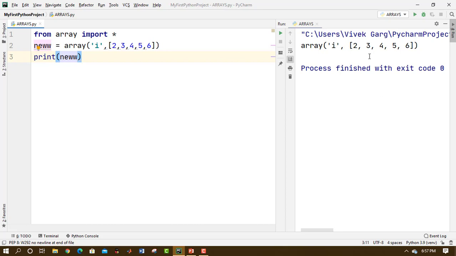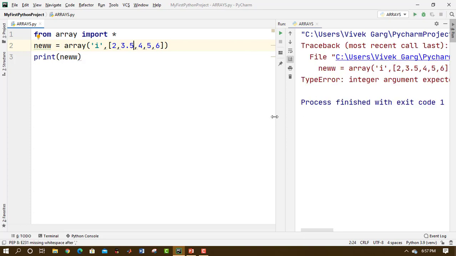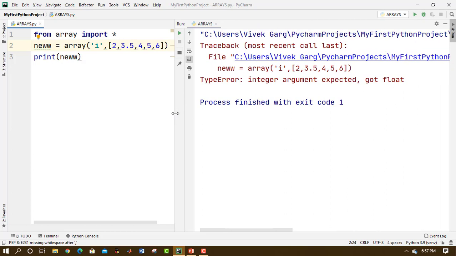Now the thing is, I have specified integer data type here. What if I change an element to float? Then when I try to run this, I will get a traceback error. And what is that error? Integer argument expected, got float. That means it is expecting us to give it an integer, but instead we are giving it a float, so it is raising an error. That means we can have only elements of a single data type inside an array, which is specified right here. I hope this is clear now.